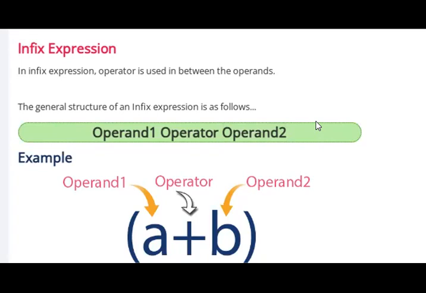For example, a plus b: a and b are the two operands and plus is the operator. The operator comes between the two operands, that is called infix.